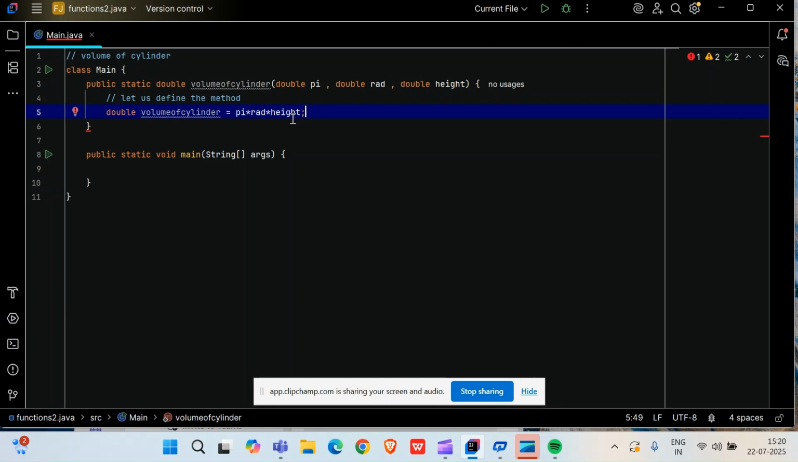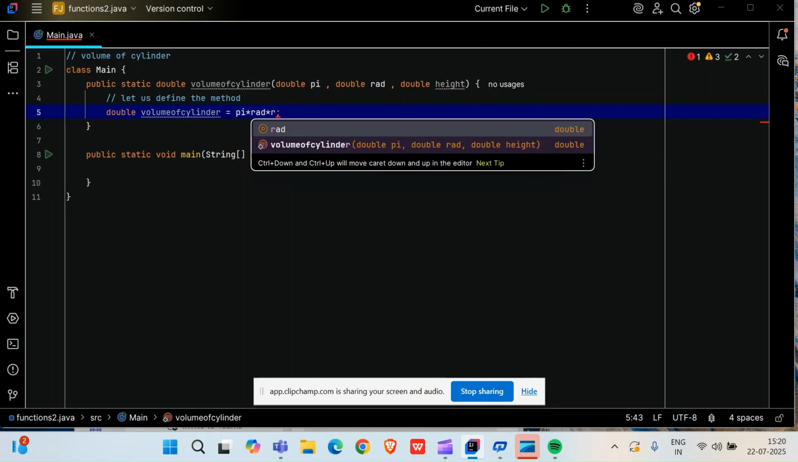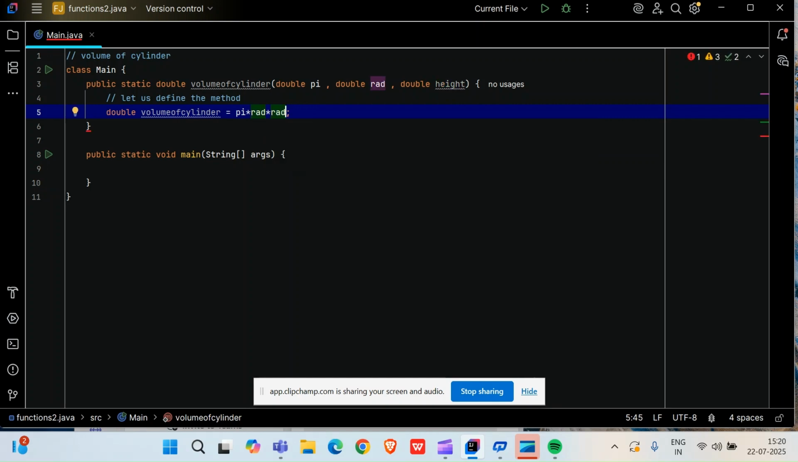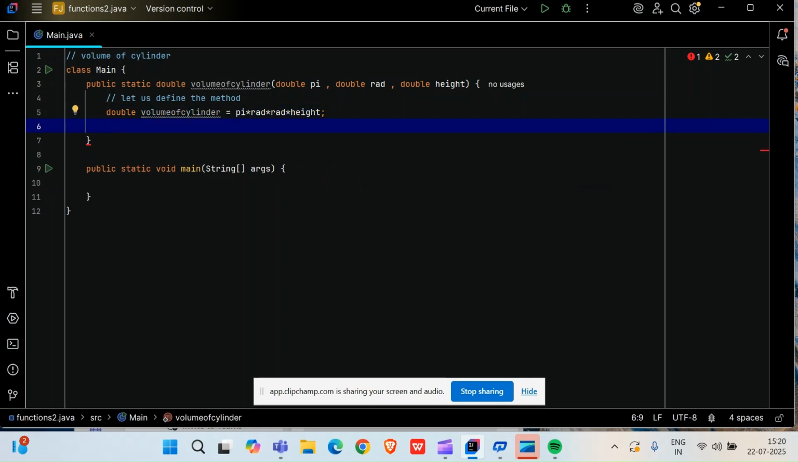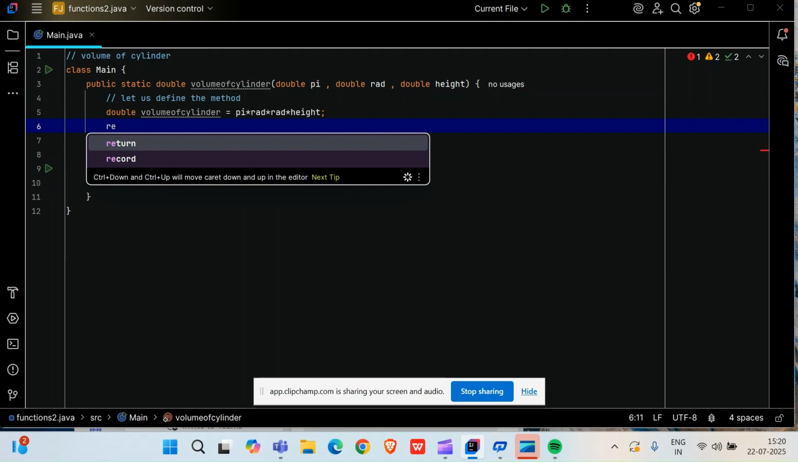Pi radius, I made one mistake, right? It should be radius into radius. Just a second, let me make that, because it is pi r square h, right? Two times r is coming, so pi r square h. I hope till here no doubt to you, right? Simple, right? Now what I will do, I will just return.